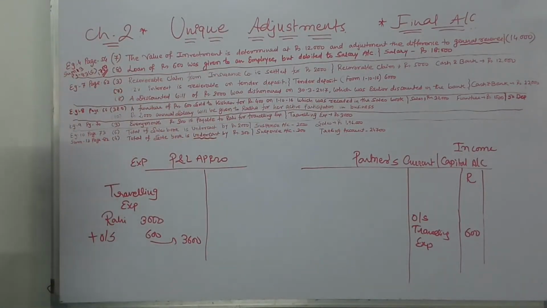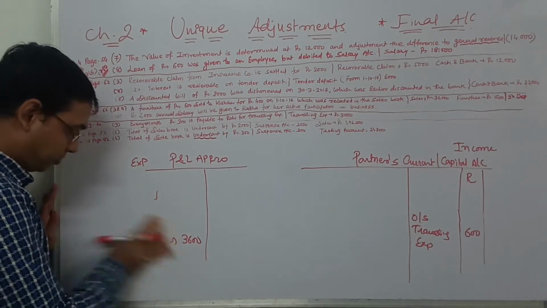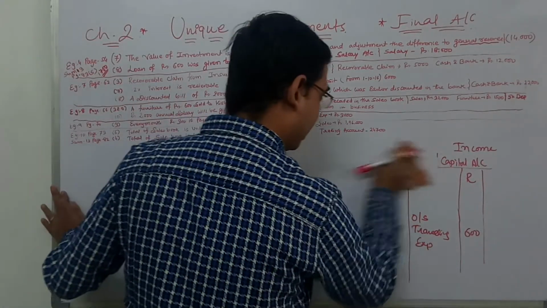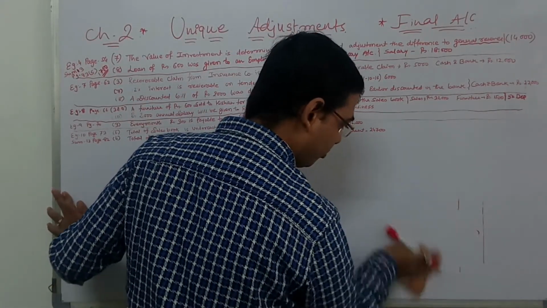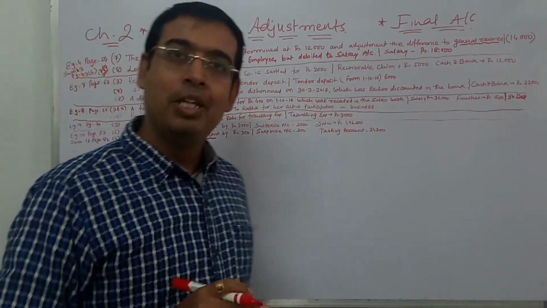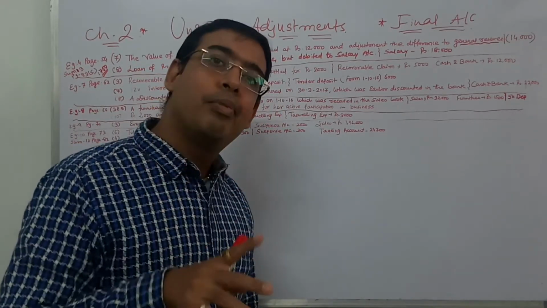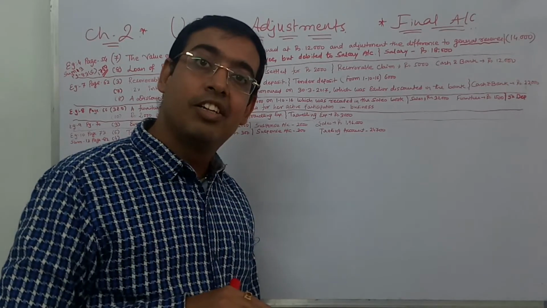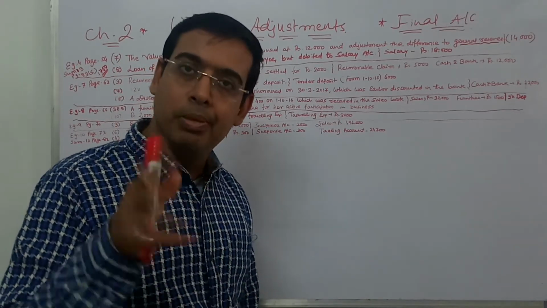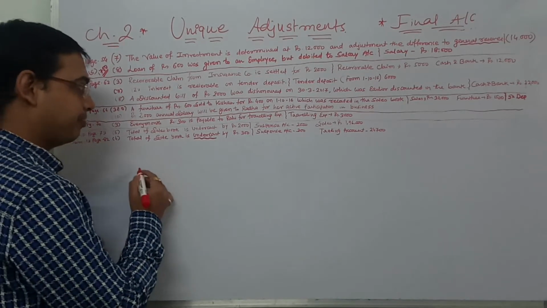Clearly understood? Now my favorite, suspense account. Suspense account always has a fact to reveal in our accounting sums. Whenever you find a suspense account, you will definitely find the same amount somewhere else which is required as overcast or undercast. Generally it is an undercast, so you need to simply put it there. Let's go to page number 73 first.